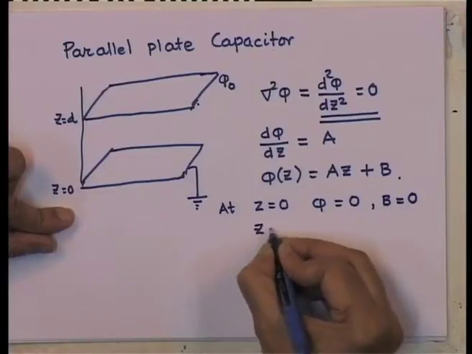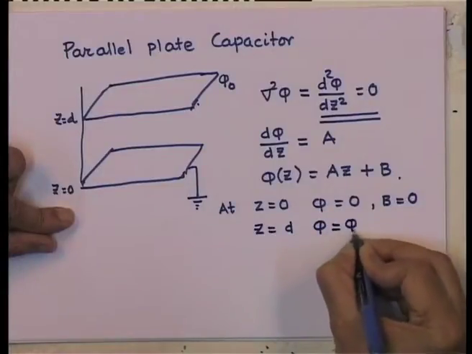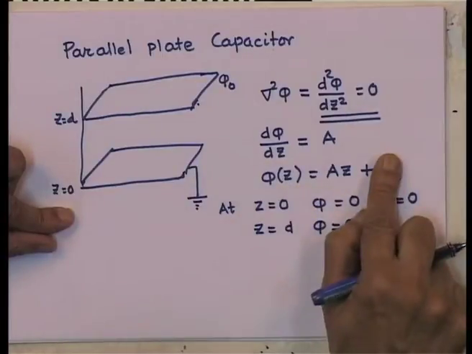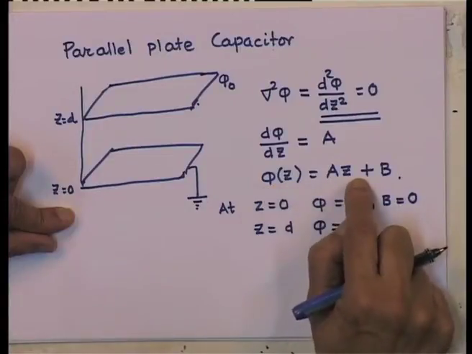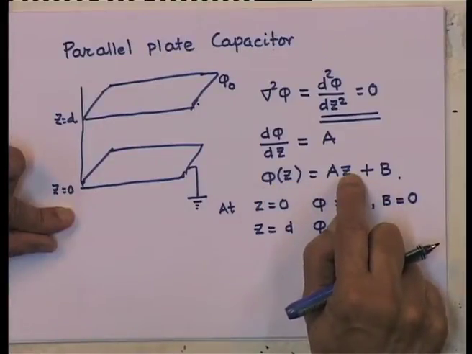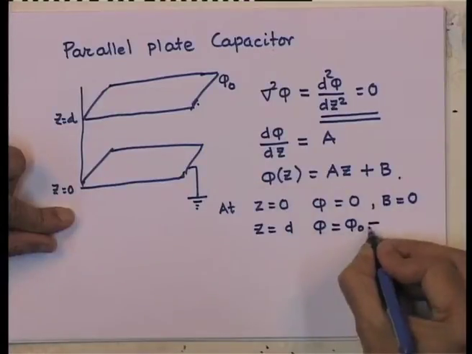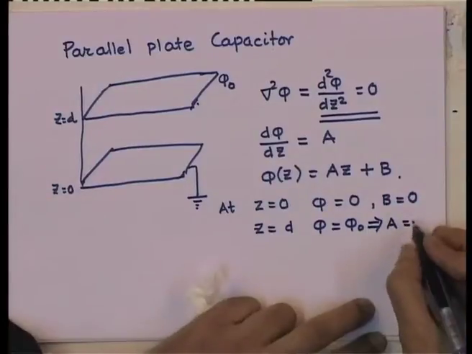Now, at z equal to d, the value of the potential is phi 0, and you notice that because B is 0, my equation is phi of z equal to A z. So, put z equal to d, and on the left hand side put phi 0, which tells me that A must be equal to phi 0 by d.